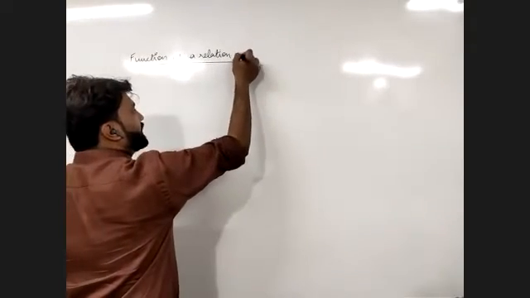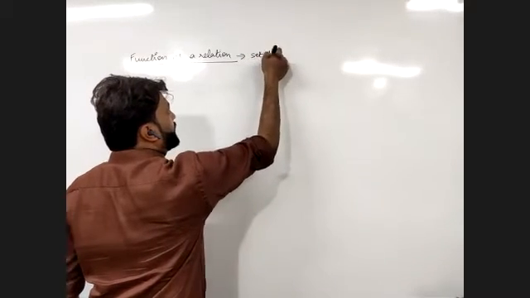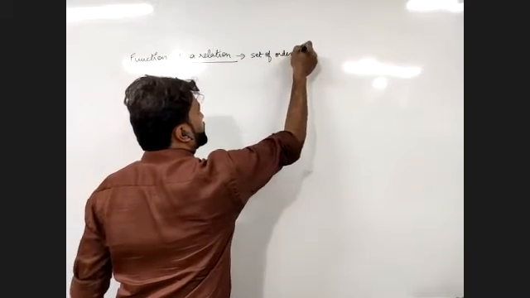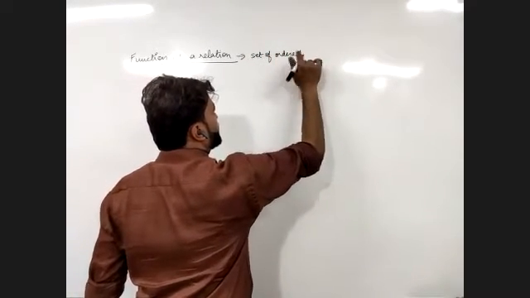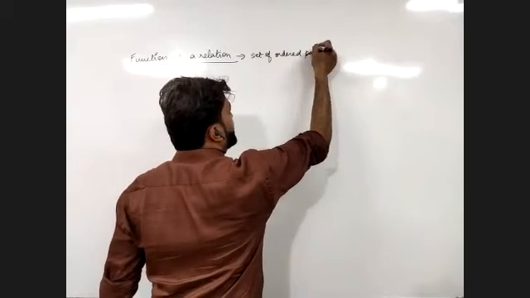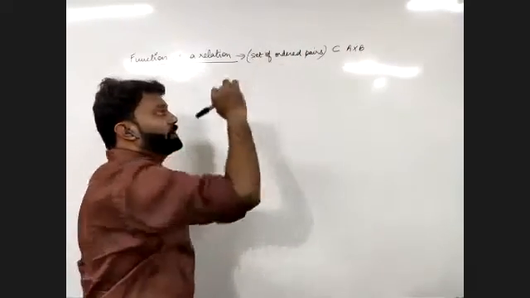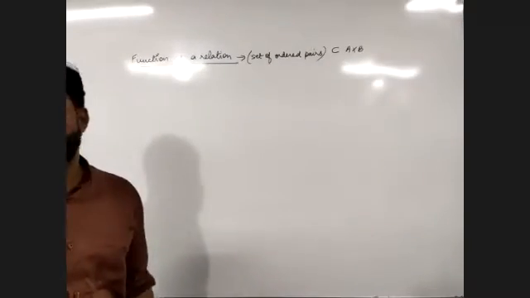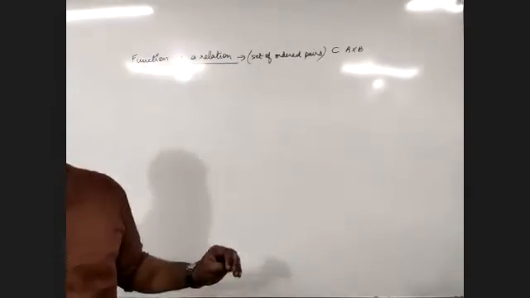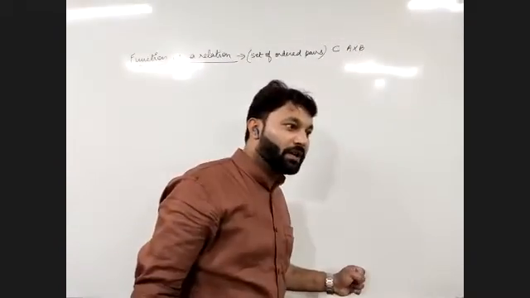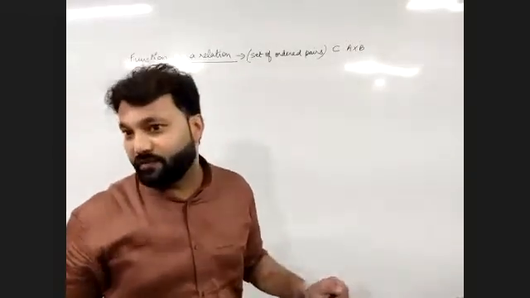Function as a relation. So that means function as a relation is also a set of ordered pairs. This is also the set of ordered pairs, which is a subset of the Cartesian product, provided there is no repetition in the domain. There is no repetition in the set of first elements.